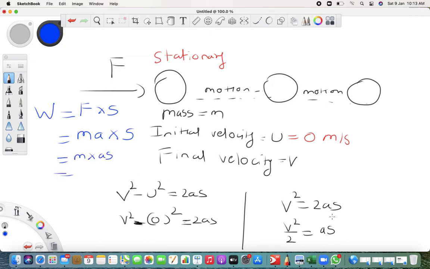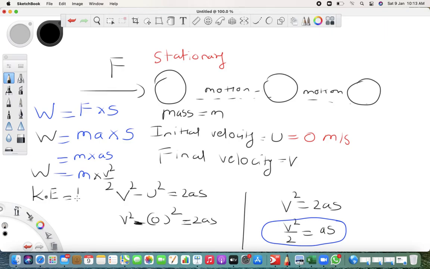Now this as from here I will put here. So W is equal to m into v square upon 2. So this work, what we get, is called kinetic energy, that is half mv square.